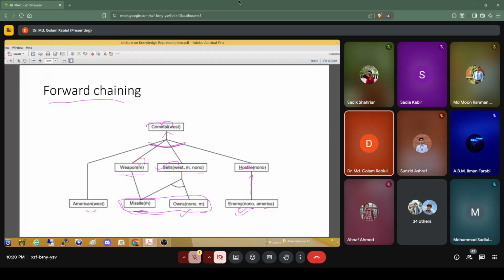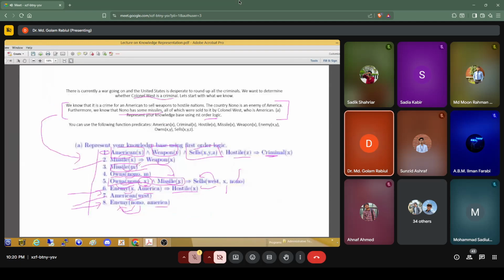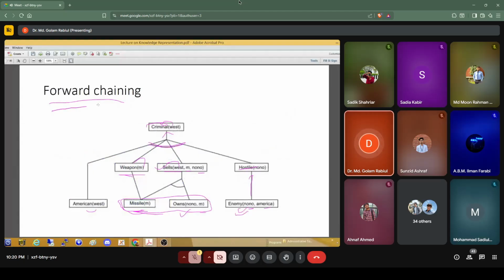So this is called the forward chaining approach for finding out the inference from a statement. At first, from that statement, we have to represent this using first order logic. And then from the first order logic, we can apply forward chain or maybe backward chain also to find out the inference. So here the inference is proof that West is a criminal, utilizing all those first order logical statements or first order logical knowledge.